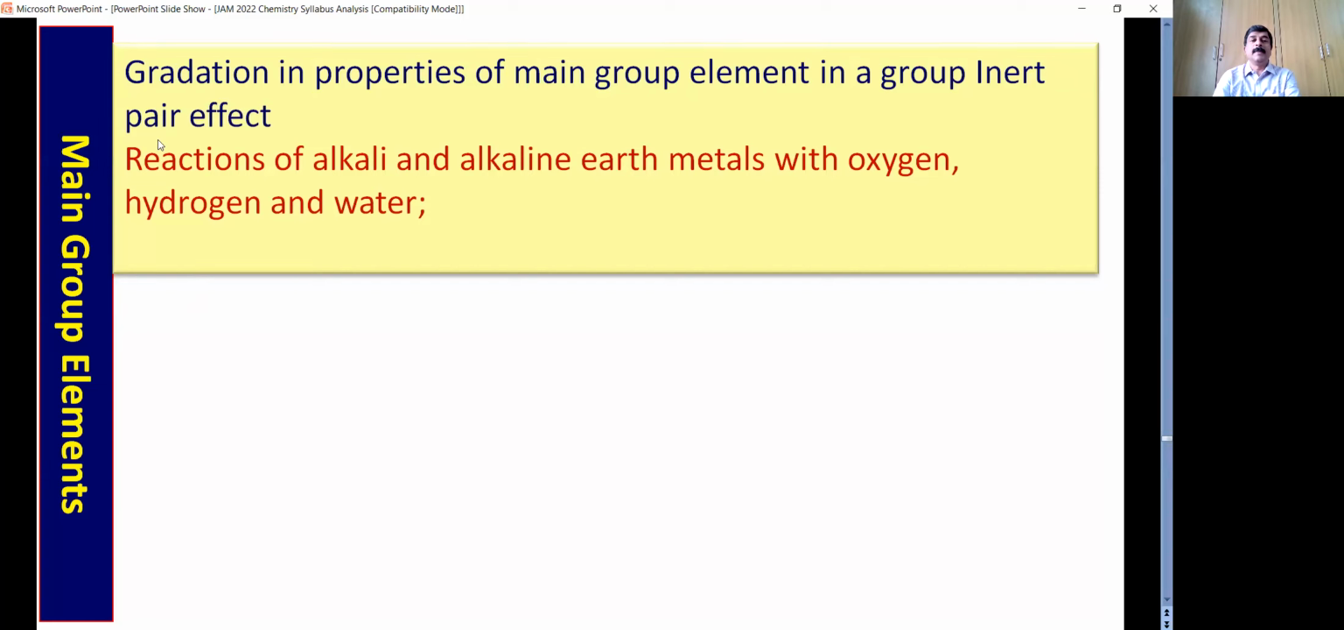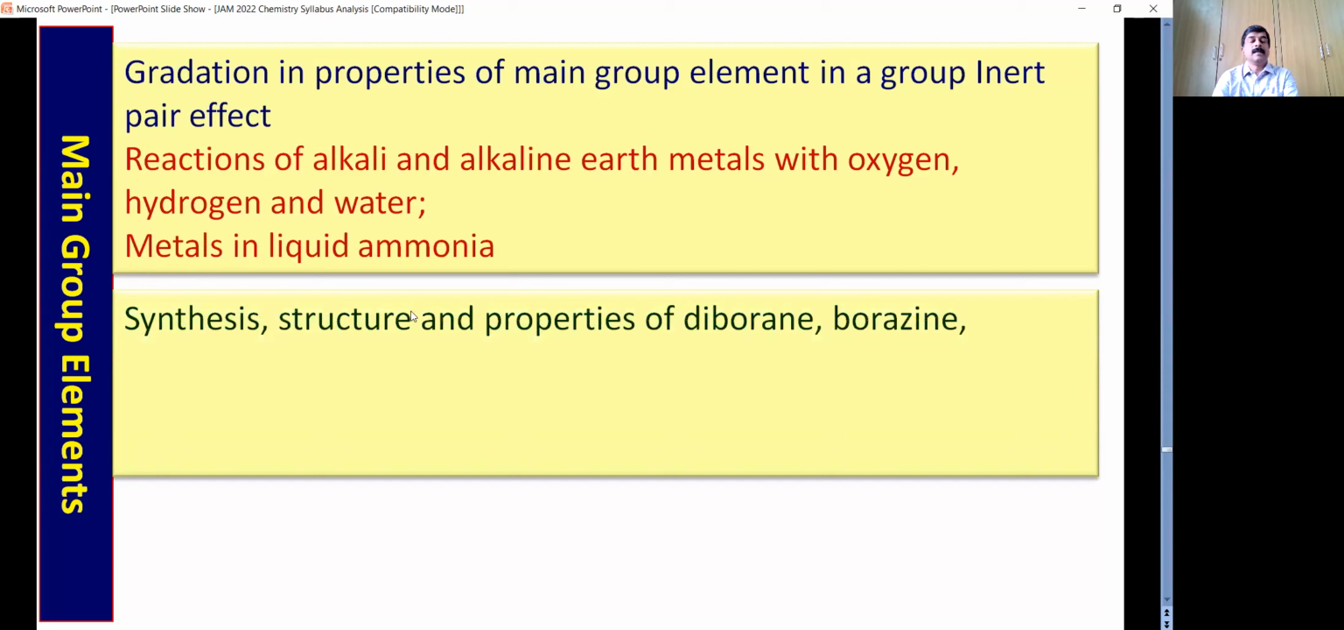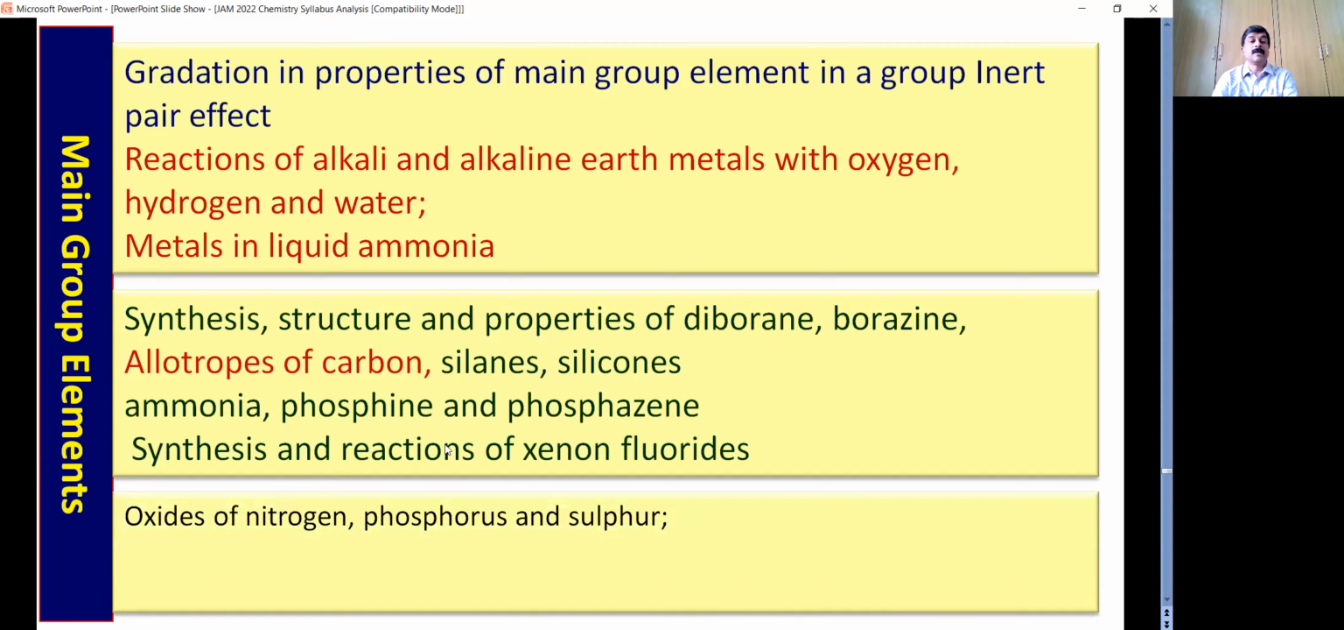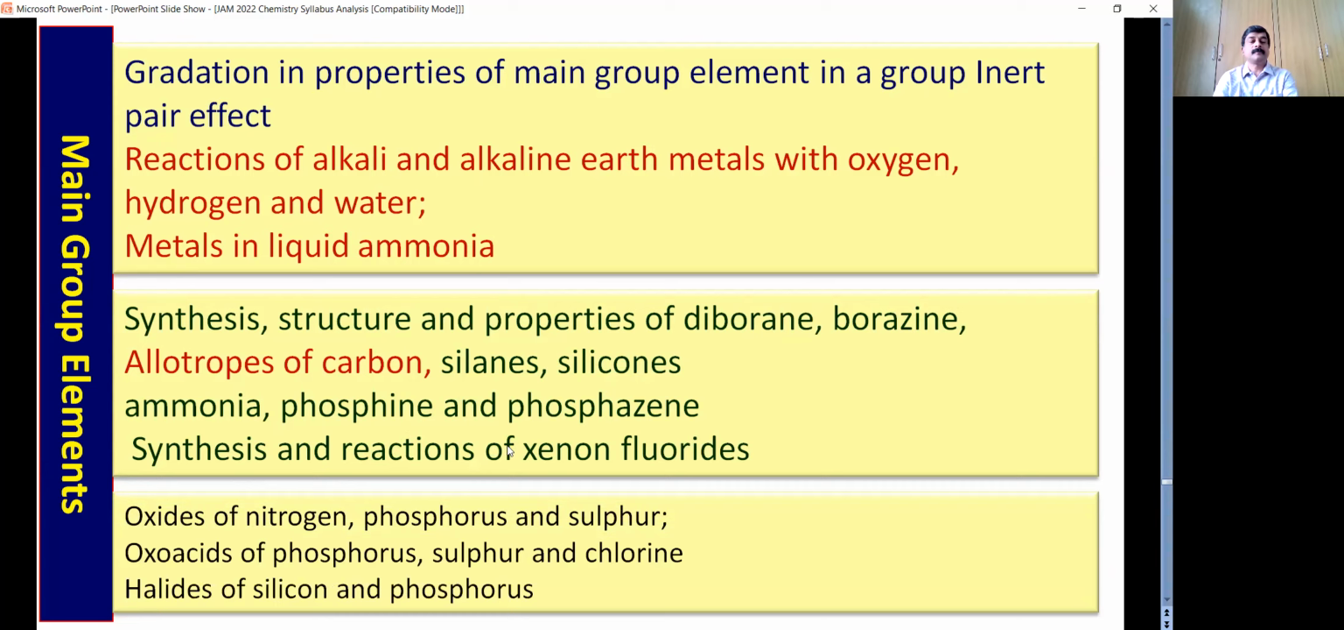Moving on to the main group elements, you need to focus particularly on metals in liquid ammonia, the inert pair effect, then the structures, synthesis, and properties of certain compounds of carbon, nitrogen, phosphorus, and sulfur, with special focus on silanes, silicones, boranes, borazine, then phosgene, etc. Then you also have xenon difluorides, and finally oxides of nitrogen, phosphorus, sulfur, and also oxoacids of phosphorus, sulfur, and chlorine.